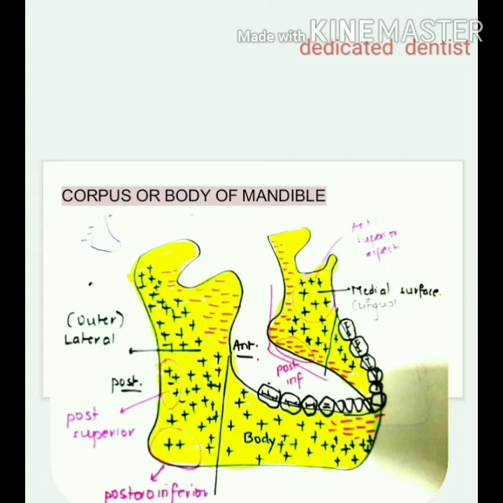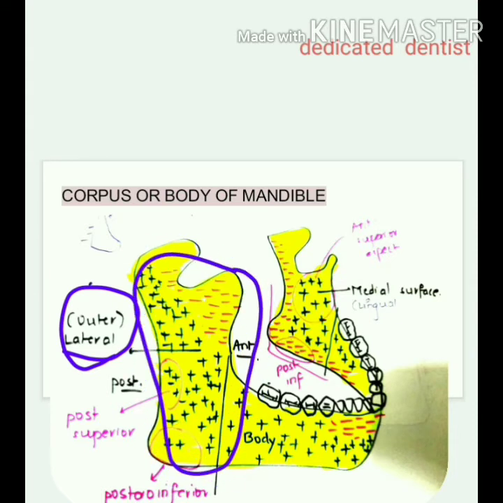It follows an L pattern, that is posterior inferior. The resorption is taking place in the form of an L, posterior superior also, and on this outer lateral side, you see this ramus part. So here you see that the coronoid has this resorptive surface, and the posterior superior, posterior inferior, that is in general the outer surface or buccal surface, is depository.